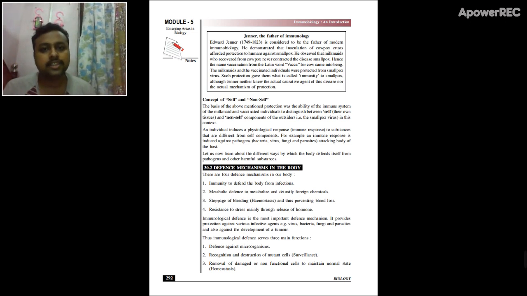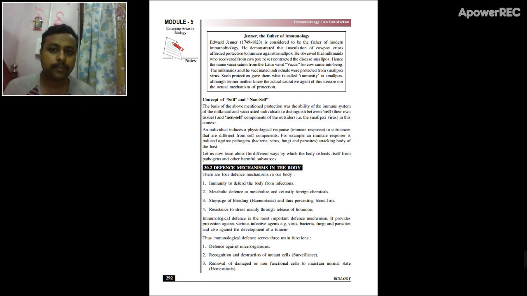The third one is the homeostatic defense. When the body undergoes excessive blood loss, it can result in continuous blood flow, and if it is not stopped, the continuous blood loss can be fatal. To stop that, the body will produce some clotting agents which will stop the blood flow and prevent death. So that one is the third type of defense mechanism.